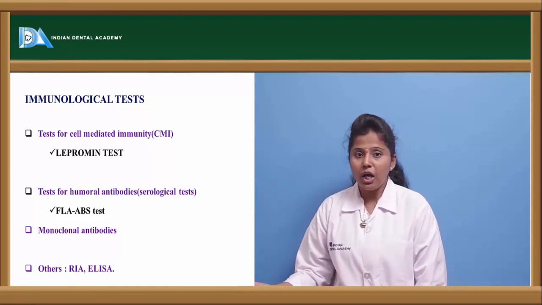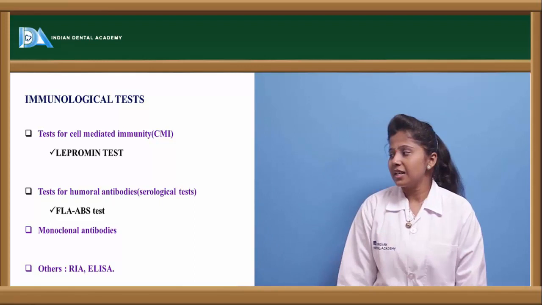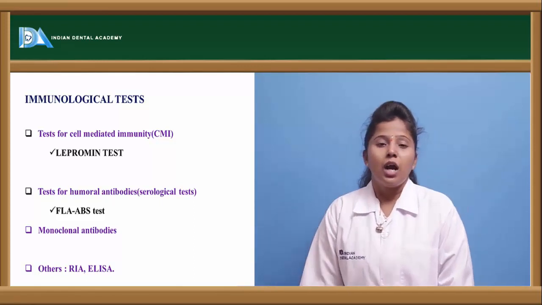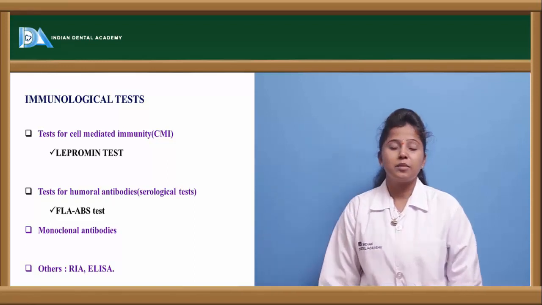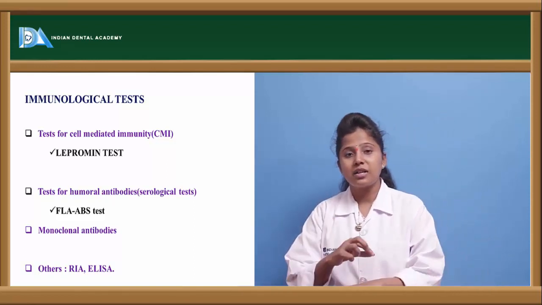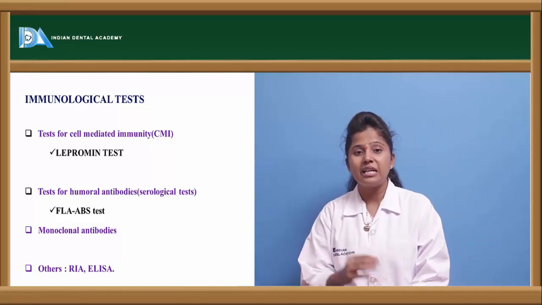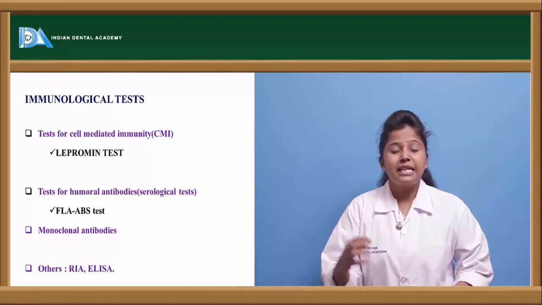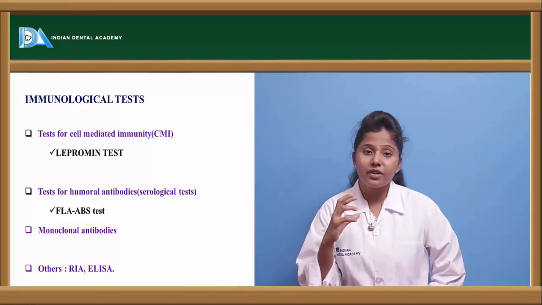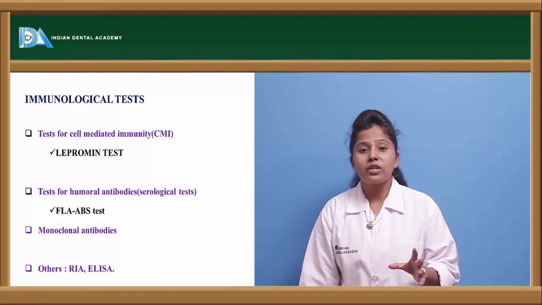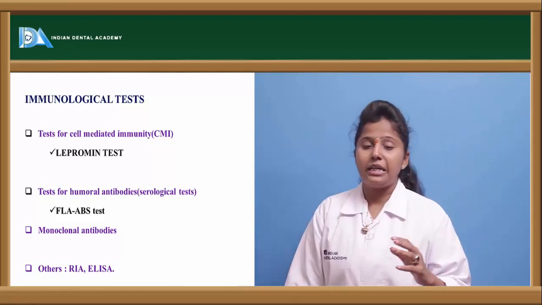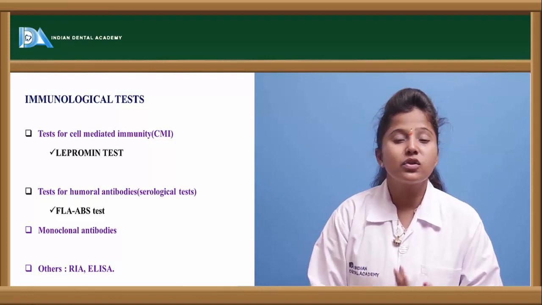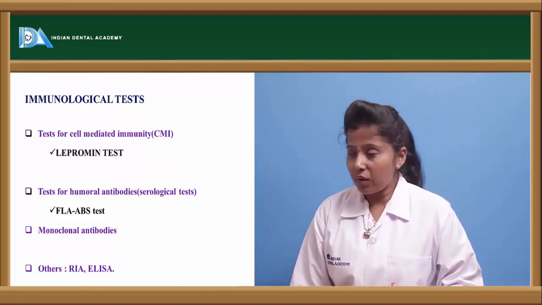And the other test is the FLA-ABS test, that is, the fluorescent absorption antibody test. So what does this mean? If we expose the infected area to fluorescent light, then we can observe different fluorescence. This fluorescence is based on the frequency as well as the velocity of the bacteria. So based on the fluorescence also we can say which type of leprosy the person is suffering from.